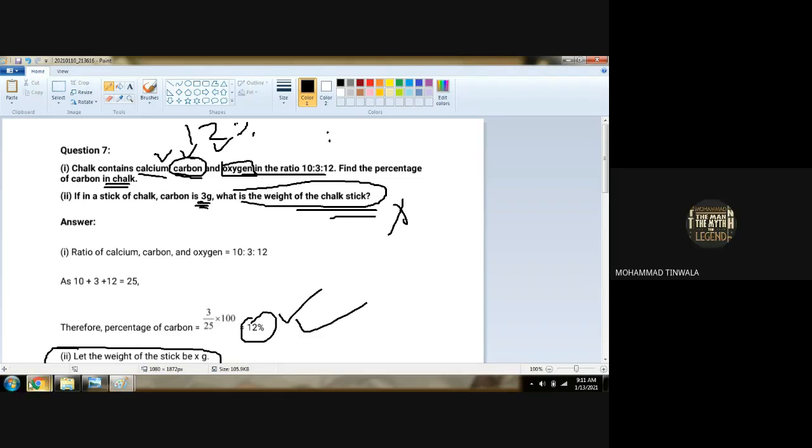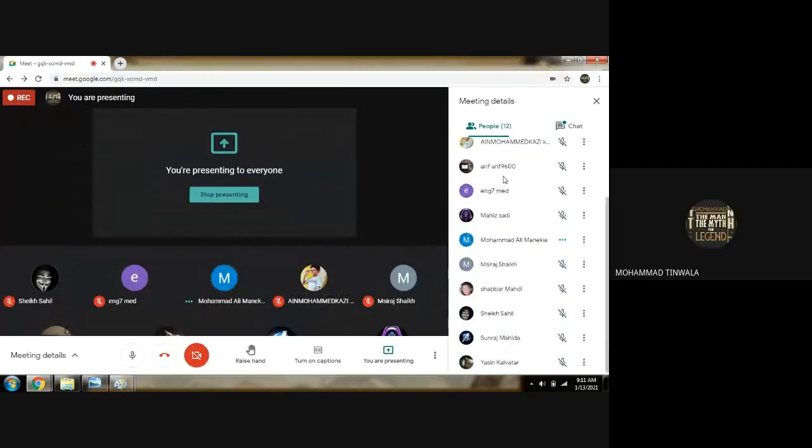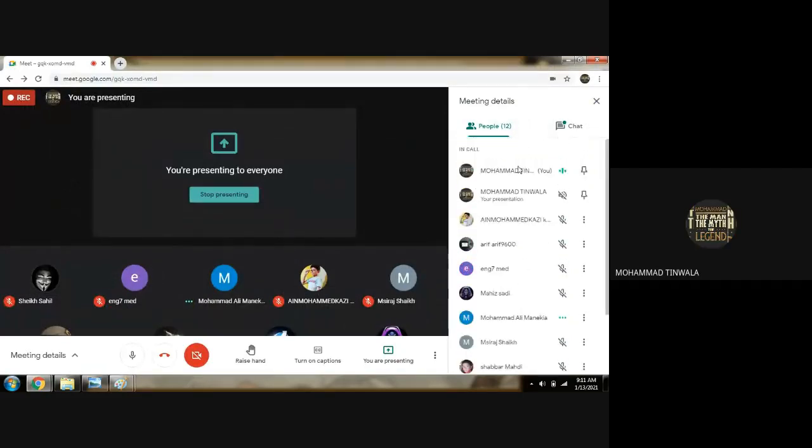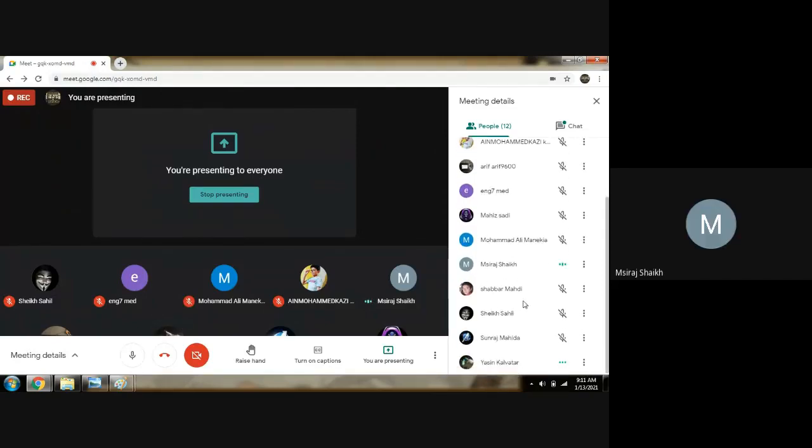Pakku ne? Pakku. Pakku, Azil is present and Muhammad is present. Then who else is present? Maiz is present. Muhammad Ali is present. Sufyan, Sabbar never speak. એના તો internal જ કટ કરવાના છે, પાકી વાત છે. Sheikh Sahil is present. Sanraj is present. Yasin Kalwatar is maybe Idris Kalwatar.